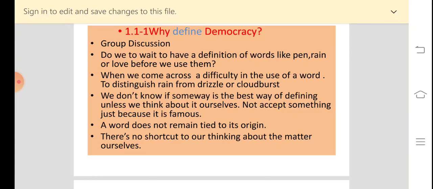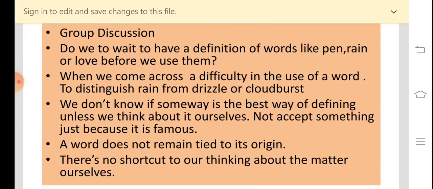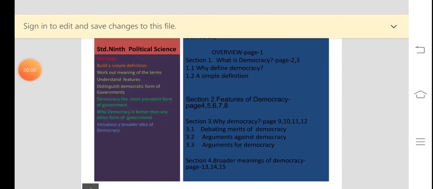In the same way, when we come across difficulty in the use of the word democracy, we have to have a definition of democracy. There are governments which are very different, but they describe themselves as democracy. So when we need to distinguish real democracies from such governments, we need to have a definition of democracy.